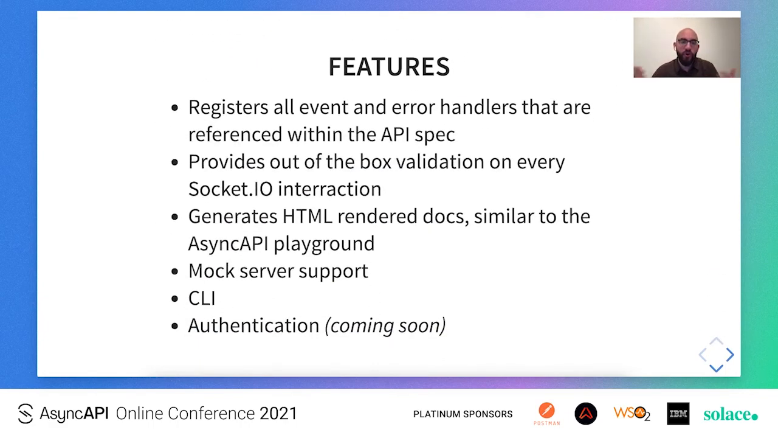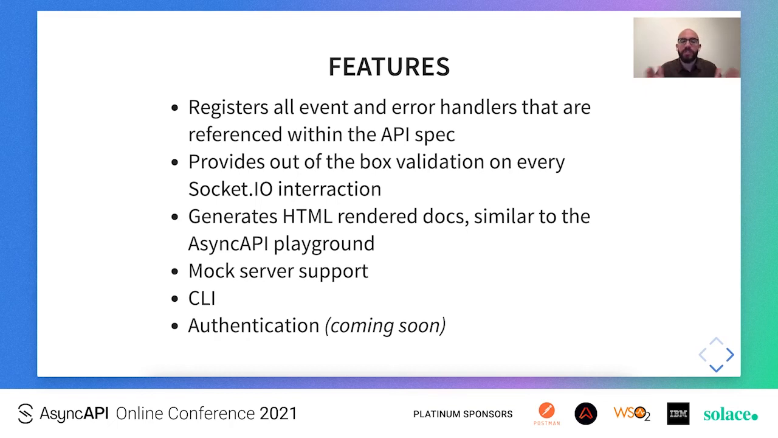So what does Asynction offer in particular? It automatically registers all event and error handlers that are referenced within the AsyncAPI specification. It provides out-of-the-box validation on every Socket.io interaction. This means every incoming or outgoing Socket.io event. And this validation is fueled by the JSON schemata within the message payloads, within the channel bindings, and even within the x-arg arguments objects that we previously mentioned. It also generates HTML rendered documentation similar to the AsyncAPI Playground and exposes it through a separate HTTP endpoint.